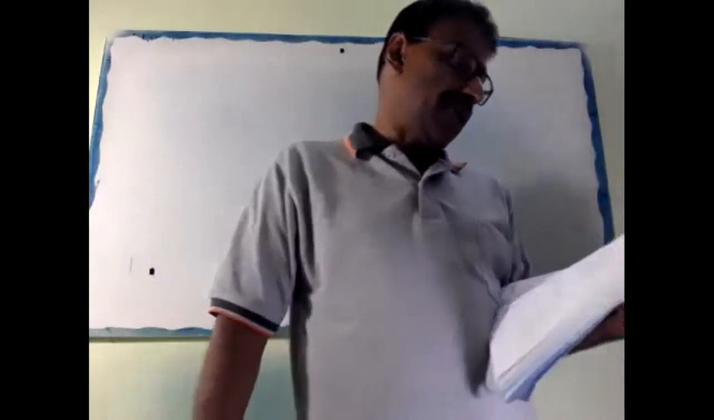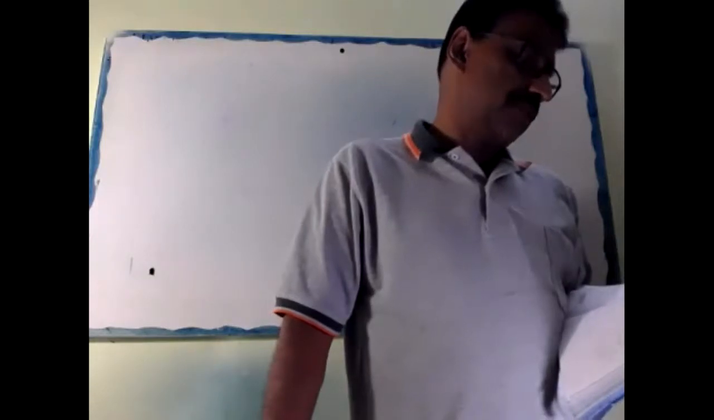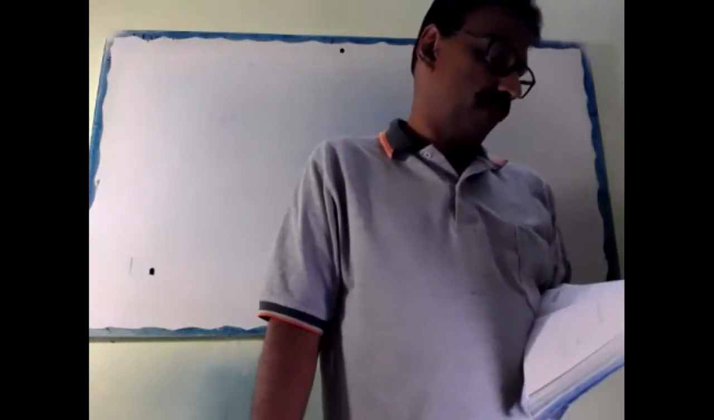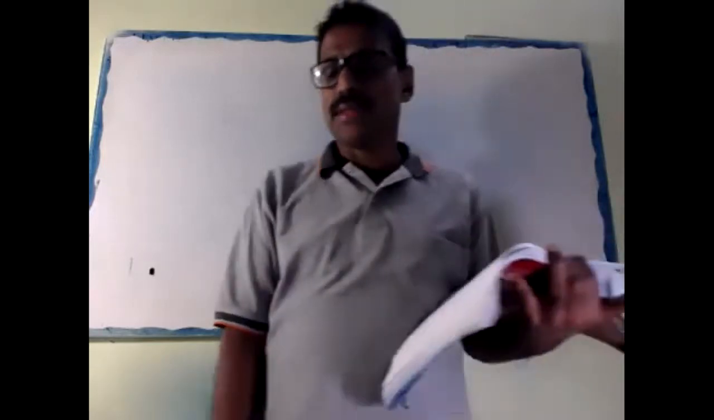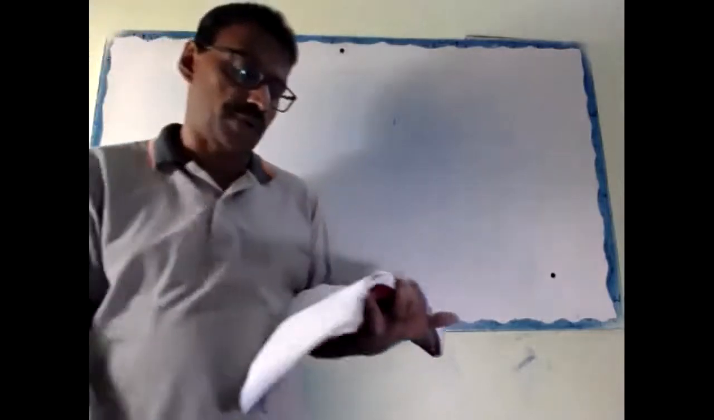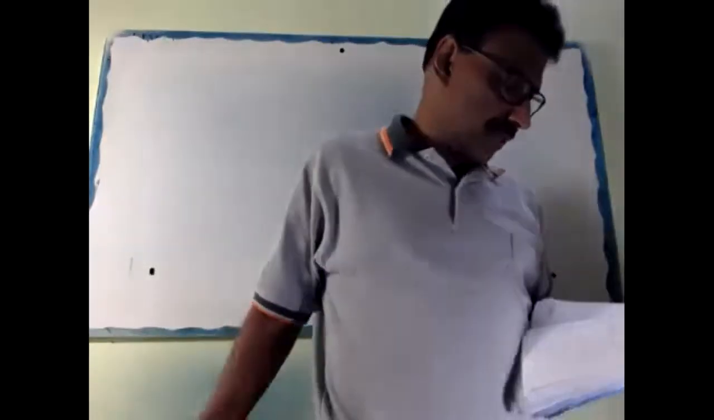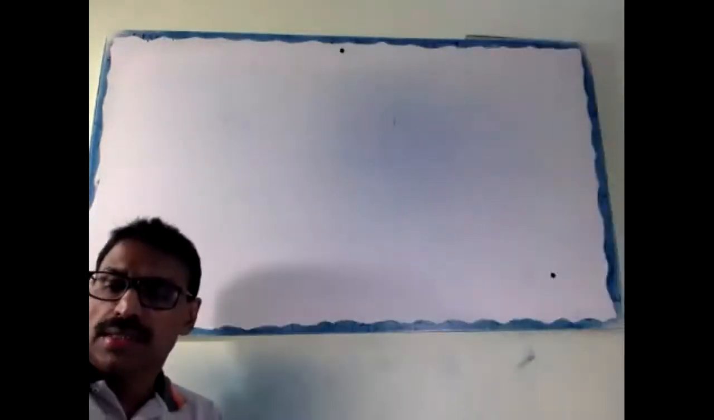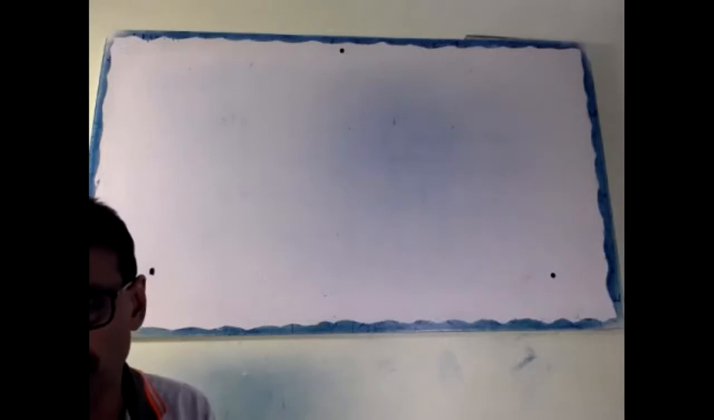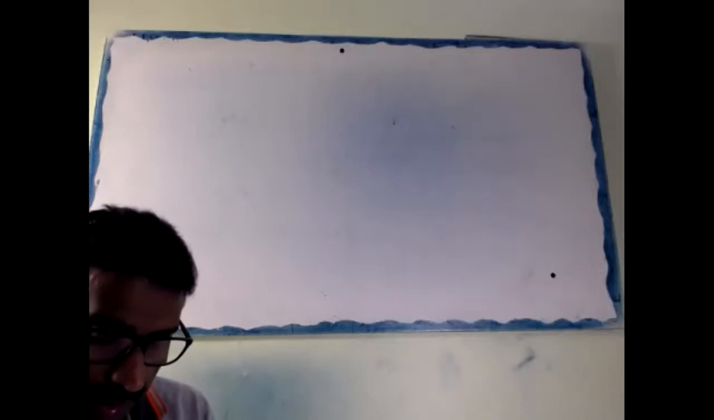The curved surface area of the remainder is 8 by 9 of the curved surface area of the whole cone.